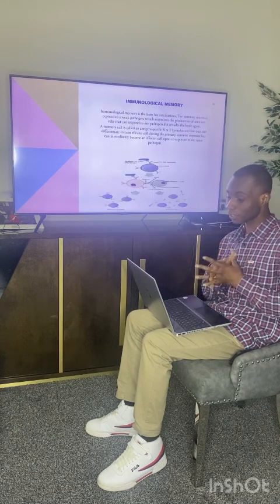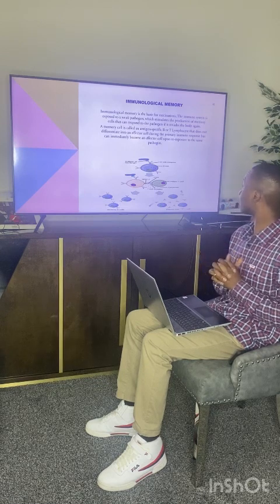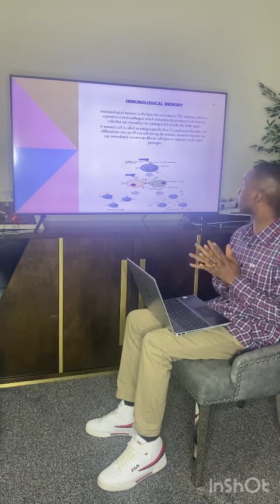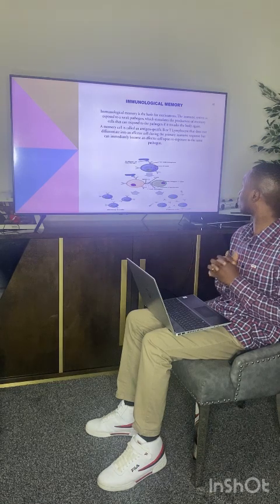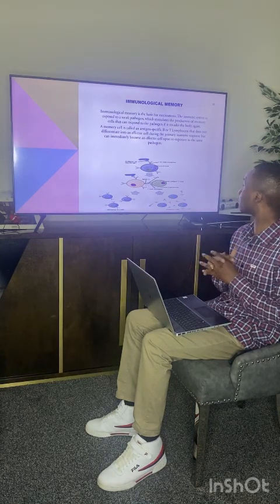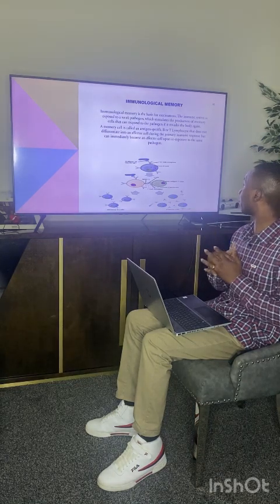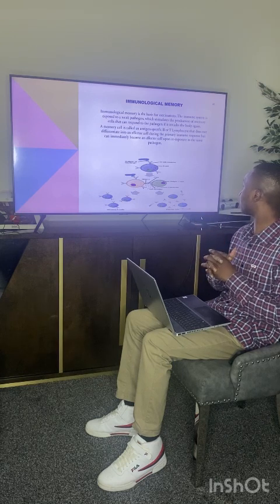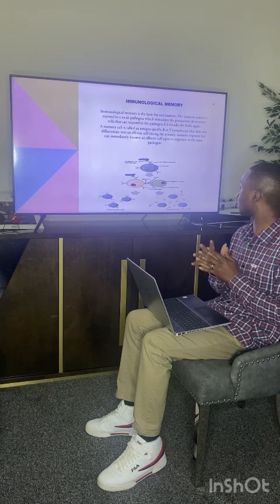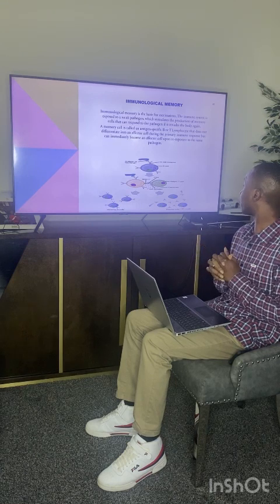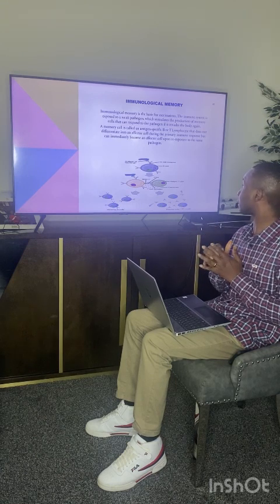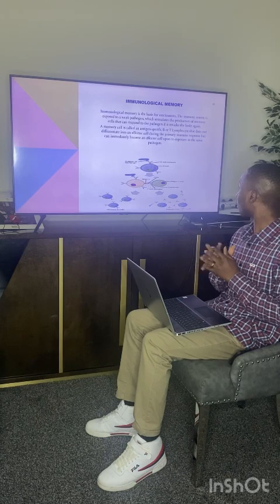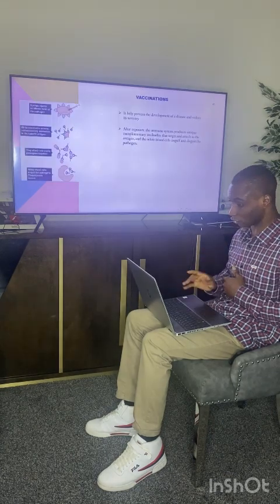Immunological memory. Immunological memory is the basis for vaccination. The immune system is exposed to weak pathogens which stimulate the production of memory cells that can respond to the pathogen if it invades the body again. A memory cell is an antigen-specific B or T lymphocyte that does not differentiate into an effector cell during the primary immune response but can immediately become an effector cell upon re-exposure to the same pathogen.